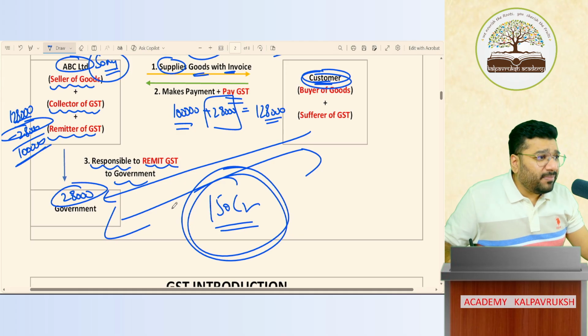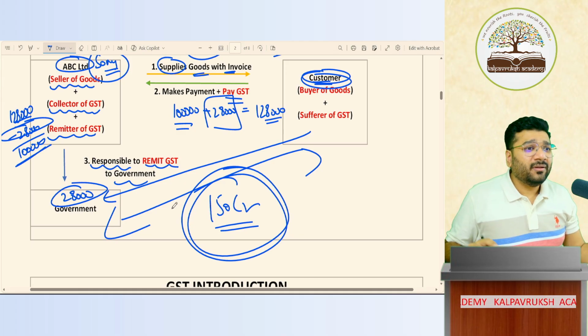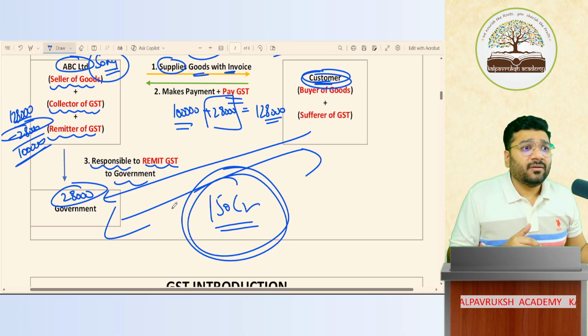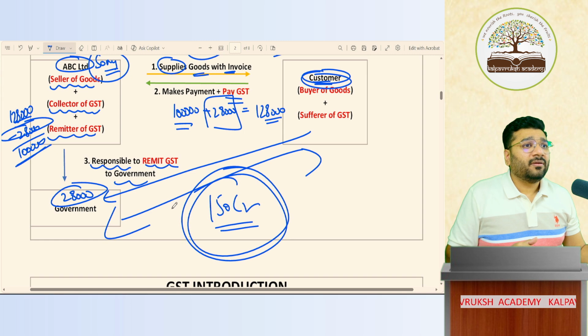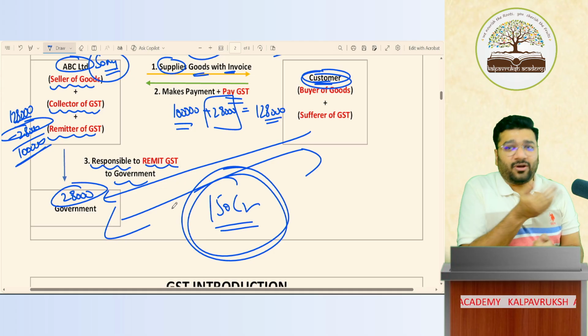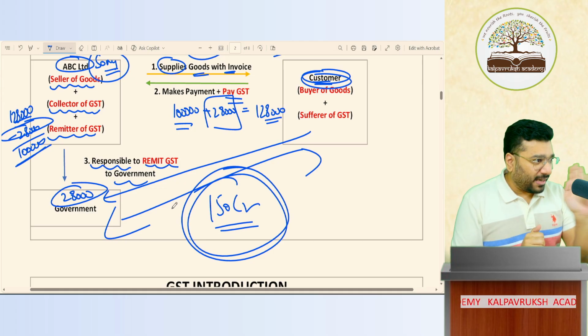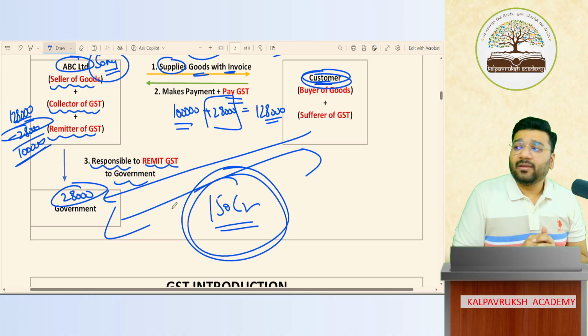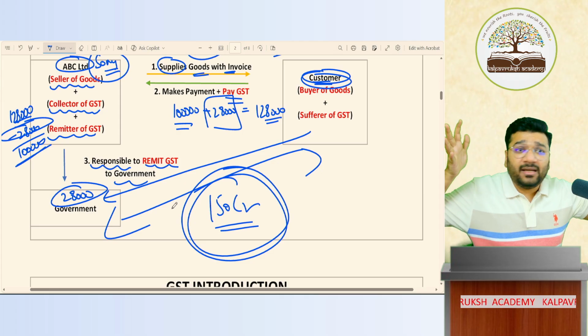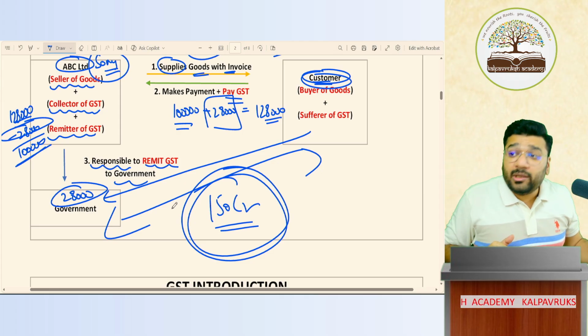Do you think the GST department is sitting so jobless? Oh, customer, you purchased a 5 rupee biscuit today, give GST. So you will be going and buying a biscuit at the shop, and besides you, a GST officer will be standing: give GST. Is it practically possible? Is it possible? No. So considering the population that we have, considering the volume of transactions that we do,